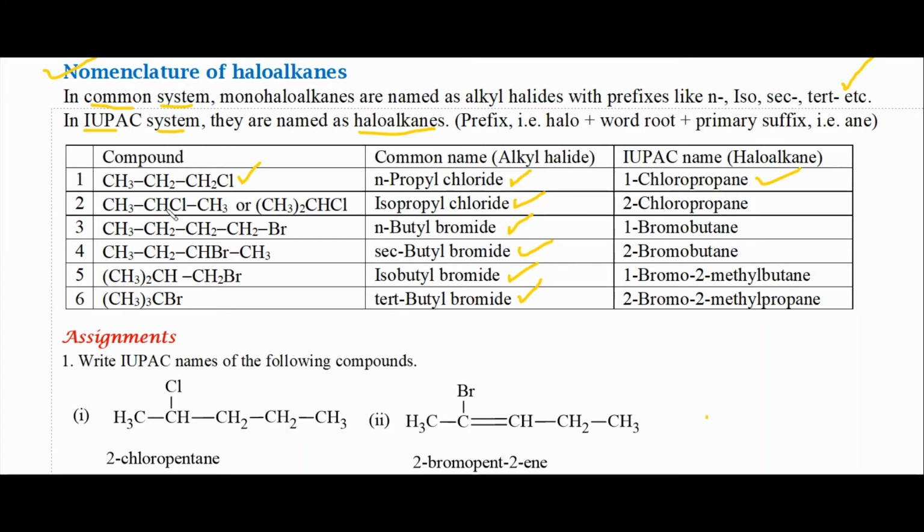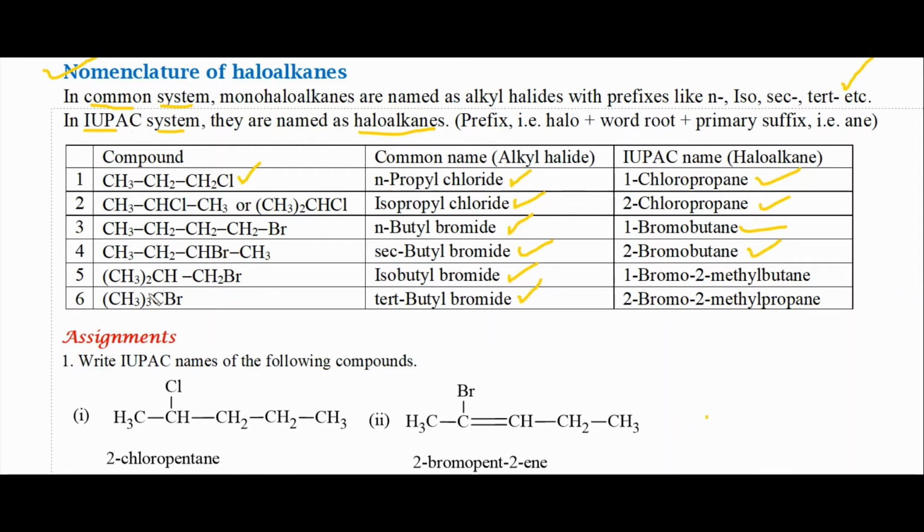In the second example, chlorine is present on the second carbon atom. So the IUPAC name is 2-chloropropane. Here you can see 4 carbon atoms with the bromine on the first carbon atom. So 1-bromobutane. Here bromine is present on the second carbon atom. So the IUPAC name is 2-bromobutane.